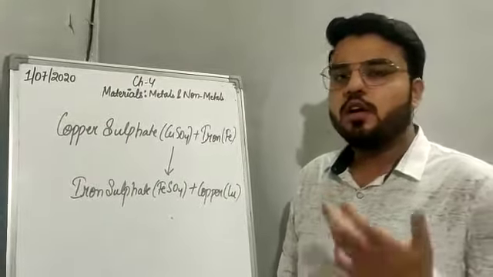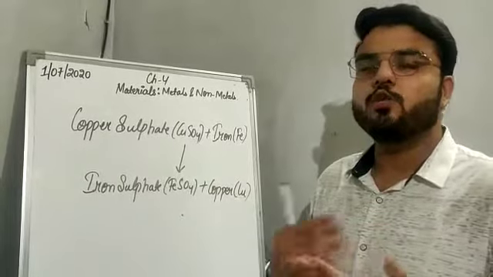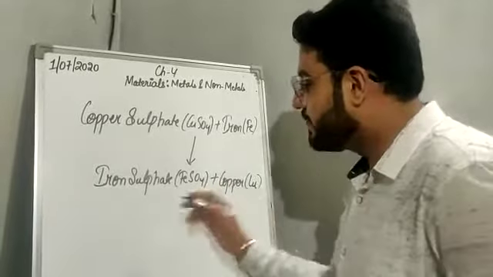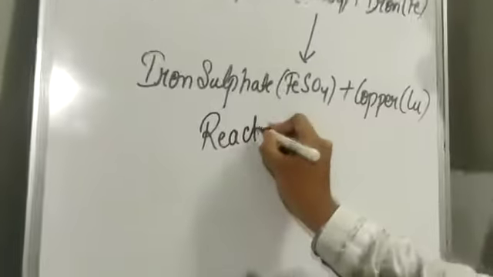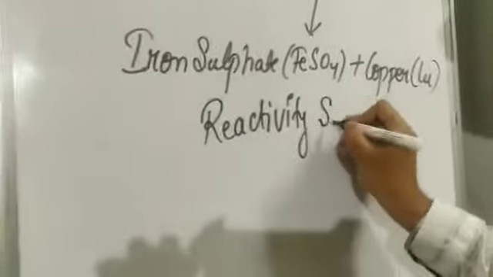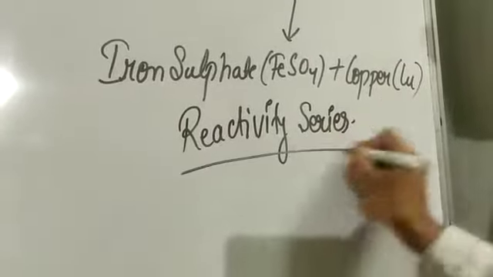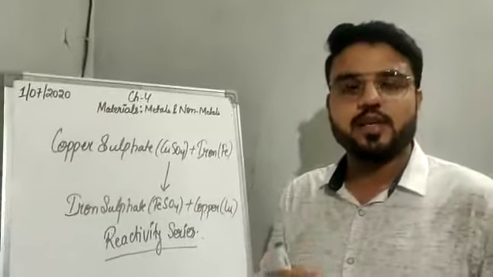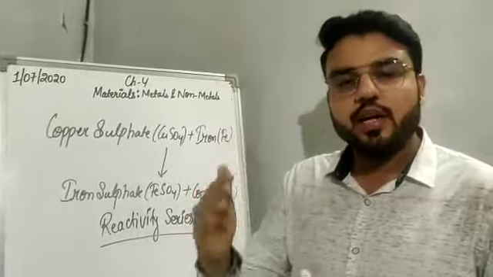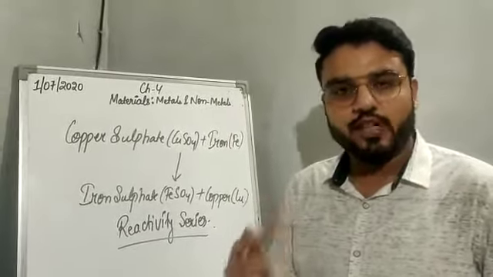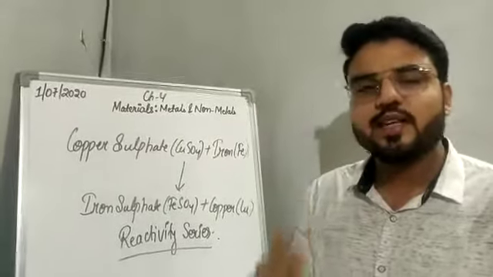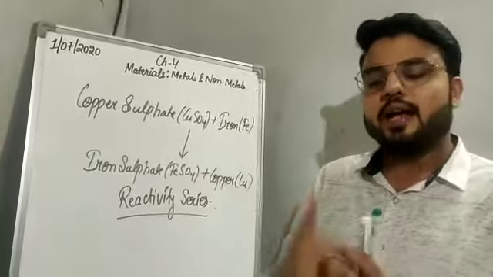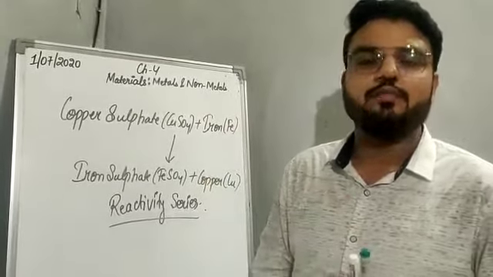Now how will we get to know which metal is more reactive than the other? For that we have a reactivity series. What is reactivity series? It is a series of metals in which metals are arranged in decreasing reactivity. Like on the top we have the most reactive metal, and at the bottom we have the least reactive metal.